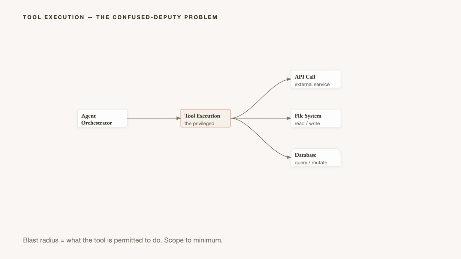Tool execution is where an agent takes its most consequential actions: calling APIs, running code, reading files, writing to databases. The agent is privileged. If the LLM driving it has been manipulated via prompt injection, it can be made to abuse those privileges. This is the confused deputy problem. A privileged component is tricked by a less privileged one into misusing its access. The blast radius is exactly what the tool is permitted to do. Scope tool permissions to the minimum required for the task.